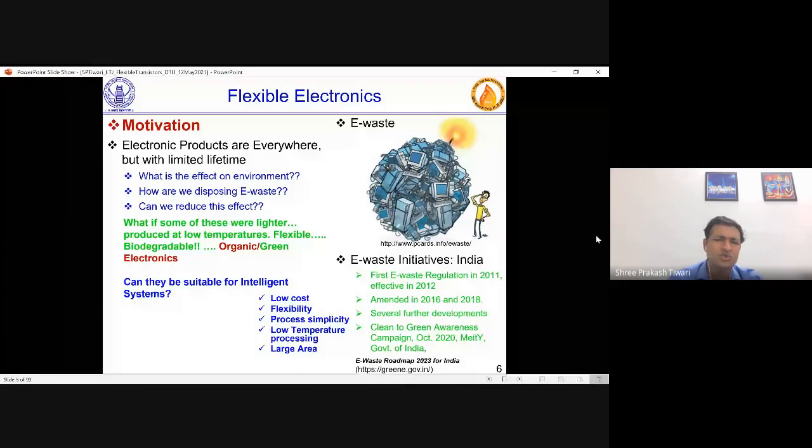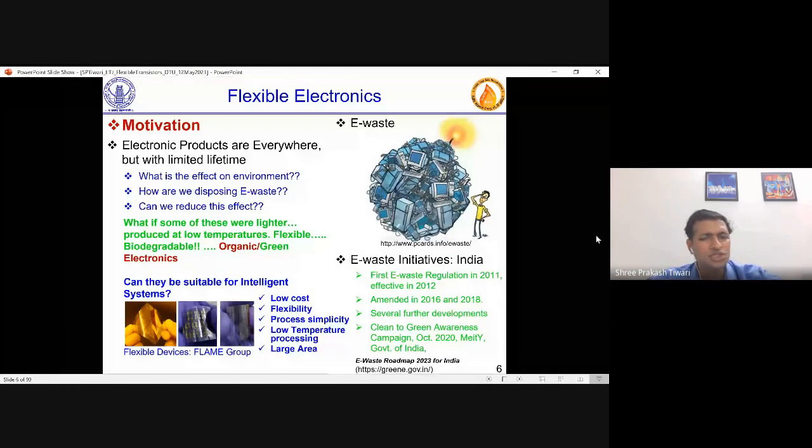Combining all those things, this area is more suitable, and it is called organic electronics. Many times you call it flexible electronics, or nowadays we are talking about green or biodegradable electronics. You make products, you make devices, but can those devices produced by these newer technologies, such as flexible electronics, be suitable for intelligent systems? Now, whatever system you're talking about is intelligent. The systems understand you, unlock and lock themselves, and adapt to the environment, and that is smartness.